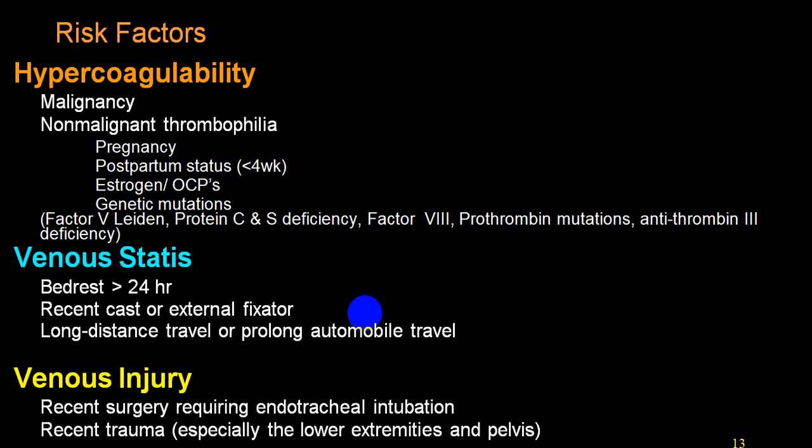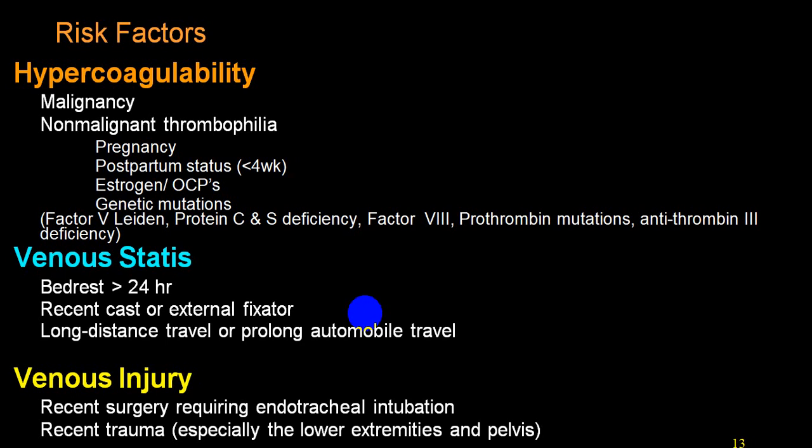So hypercoagulable state, most common is malignancy, pregnancy, postpartum period, oral contraceptive pills, factor 5, protein C, protein S deficiency, or factor 8 deficiency. Venous stasis is very common when the person is bedridden for a long period, is having plaster, external fixation, or has undergone major surgery.